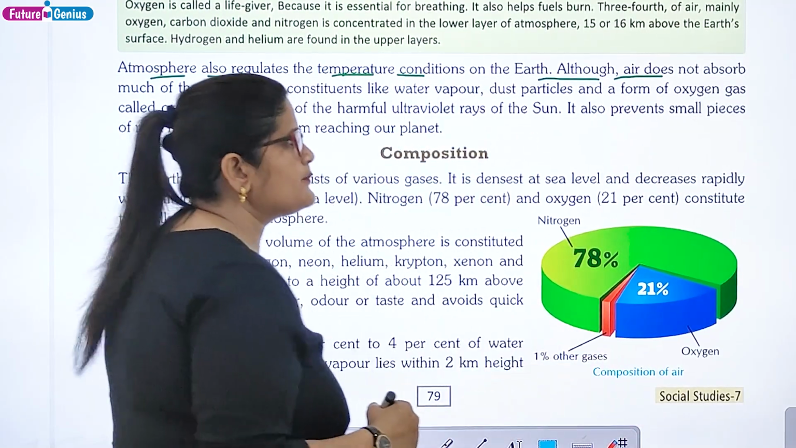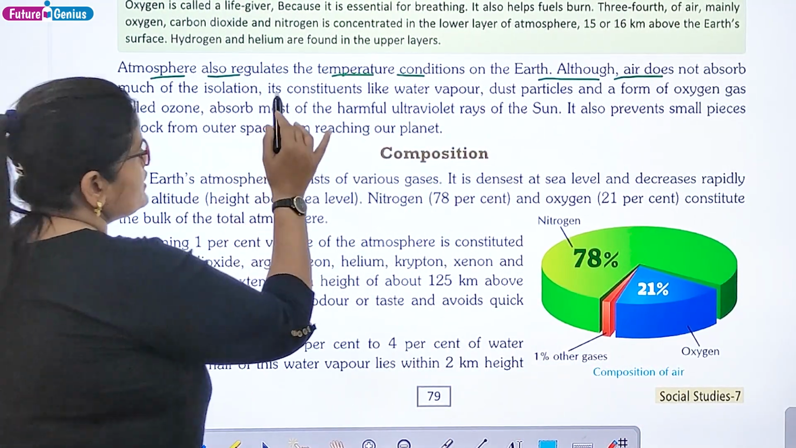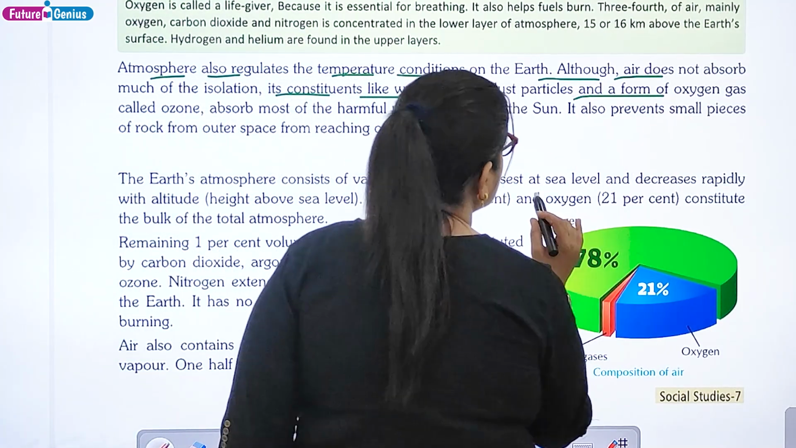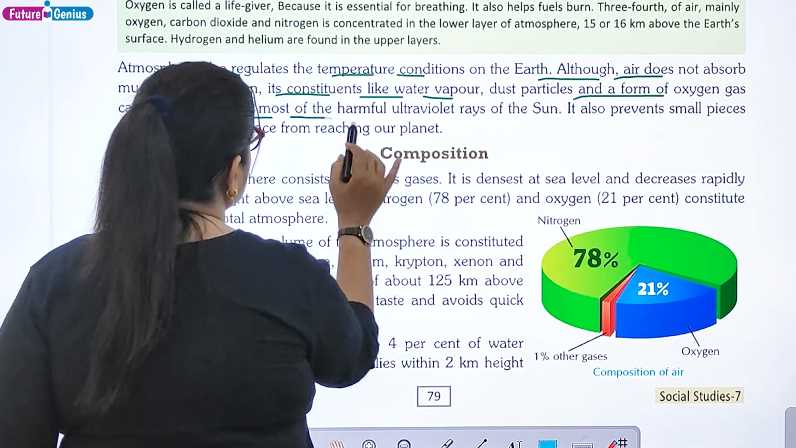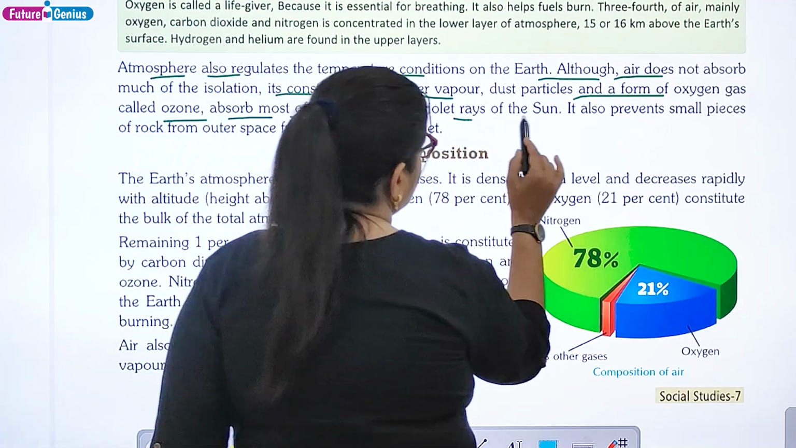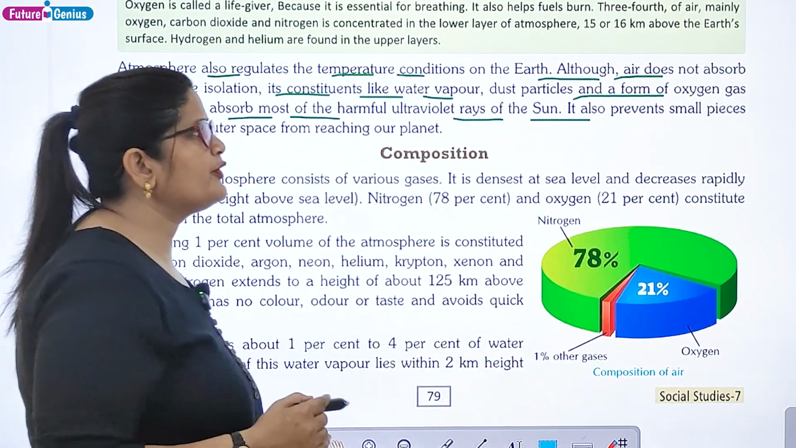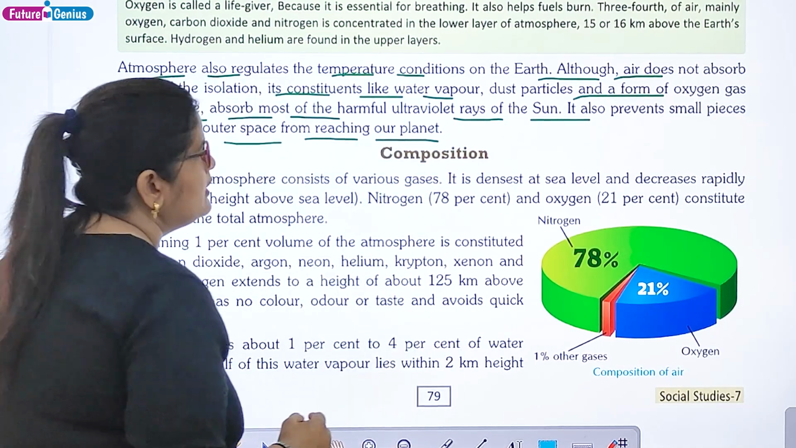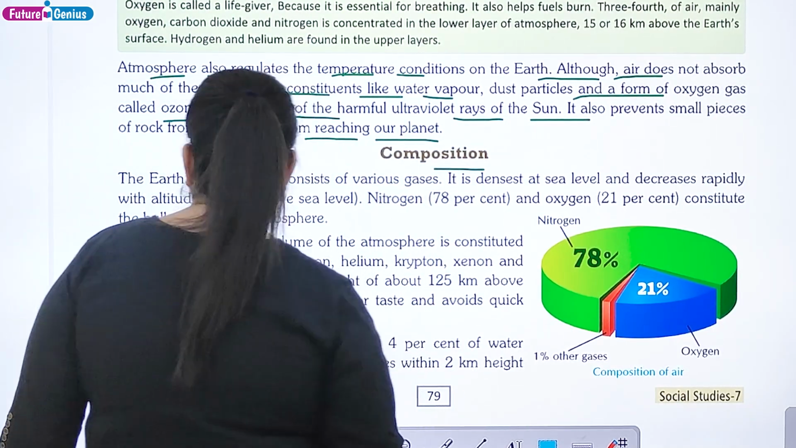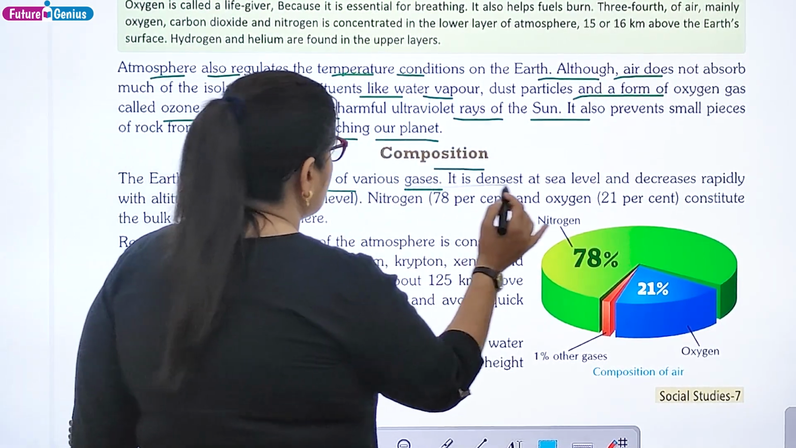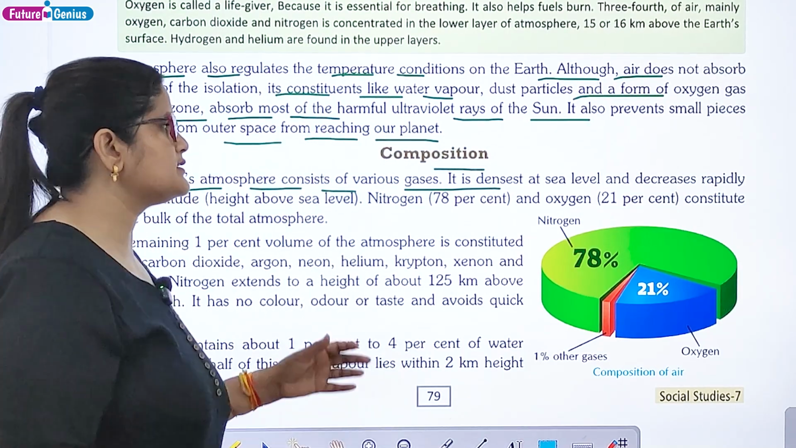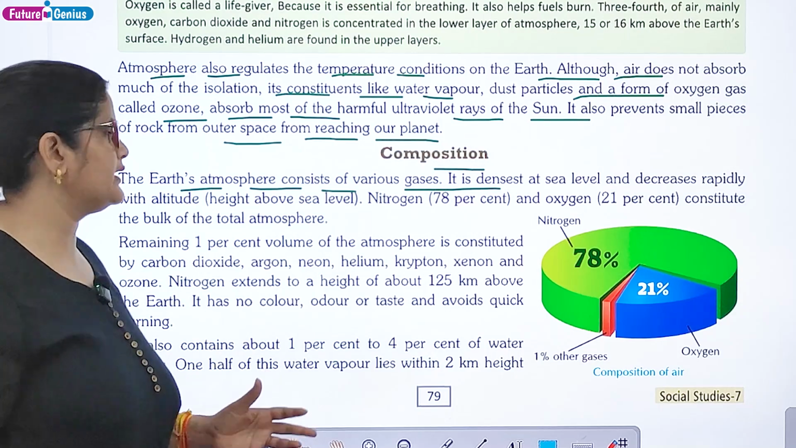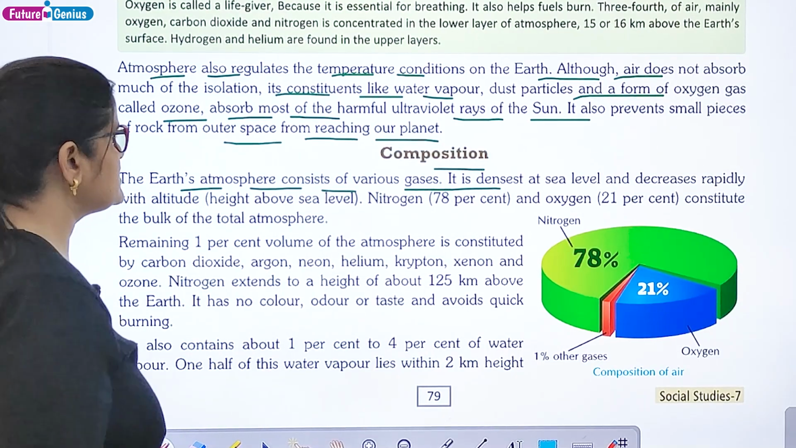Although air does not absorb much of the insolation, its constituents like water vapor, dust particles, and a form of oxygen gas called ozone absorb most of the harmful ultraviolet rays of the sun. It also prevents small pieces of rock from outer space from reaching our planet. So, what is composition? The Earth's atmosphere consists of various gases. It is densest at sea level and decreases rapidly with altitude high above sea level.